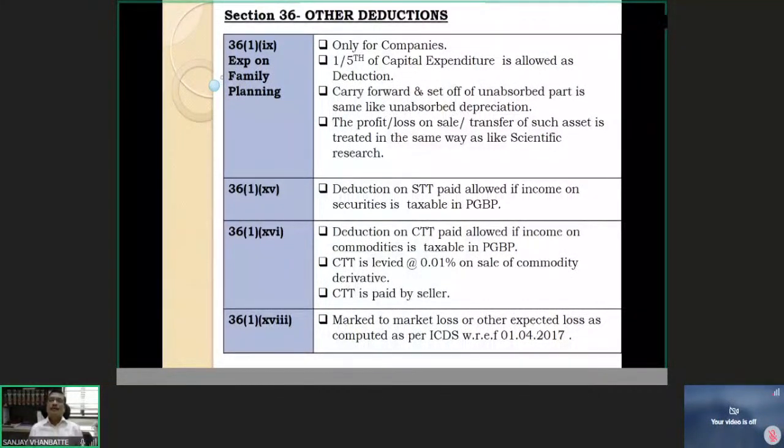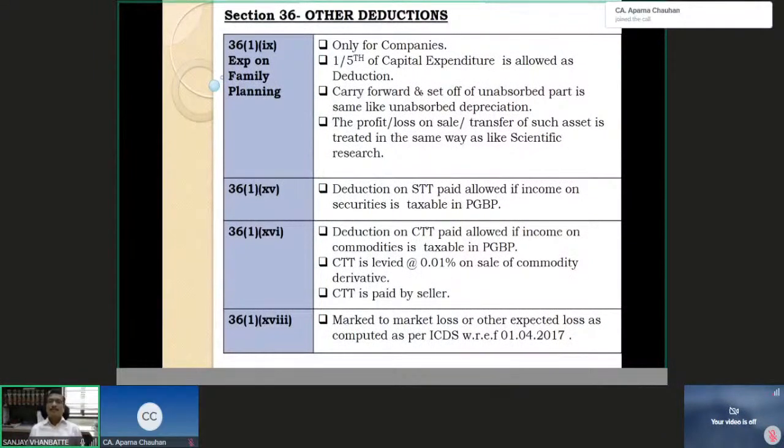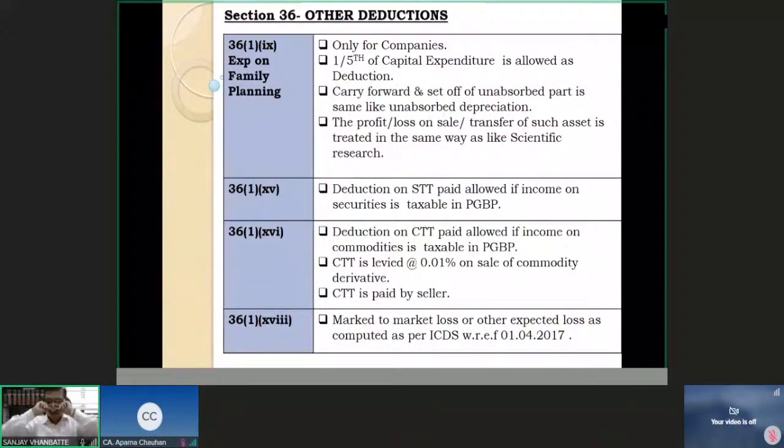Here 36(1)(18) tells us that such mark to market losses will be allowed only as per the provisions of the ICDS. ICDS are not there for intermediate course. They are there for final course. So we are going to study all the ICDS at the final level. For the time being, we just understand this: mark to market is allowed if it is allowed under the ICDS, otherwise it is not allowed.